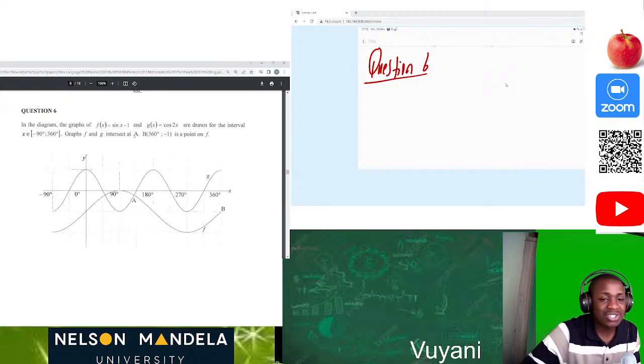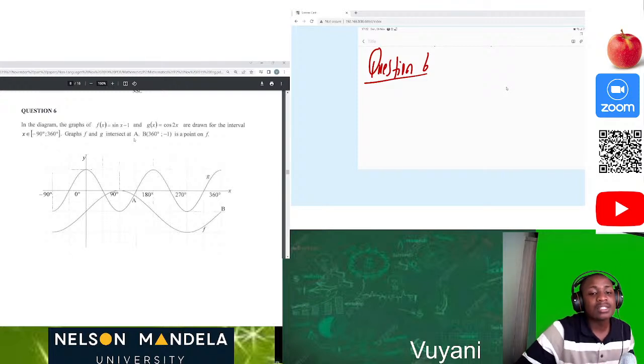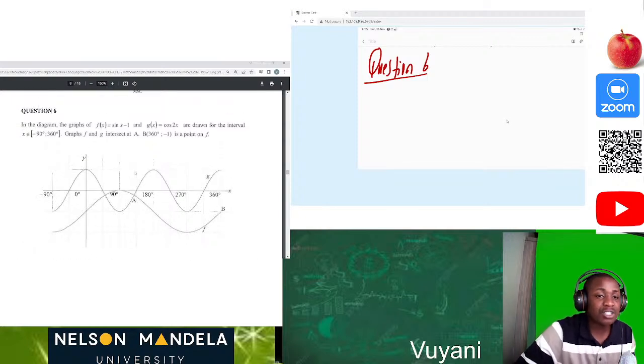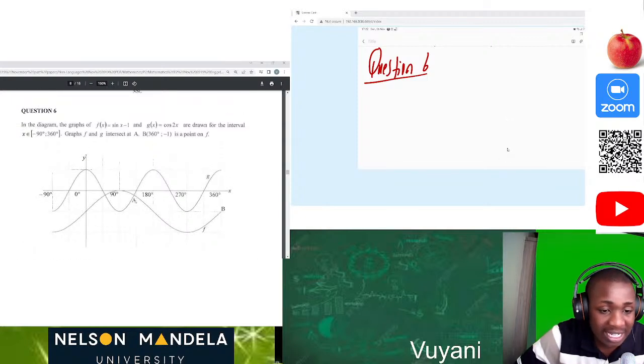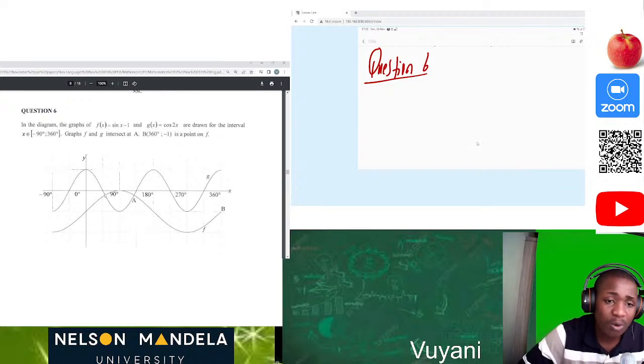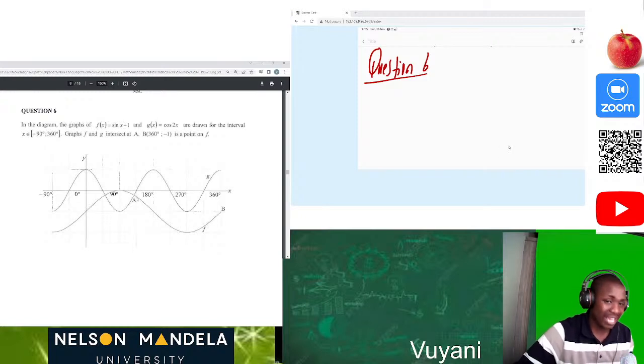Graphs f and g intersect at A, B. So they both intersect at point A. You can see on the graph here that both functions, f of x as well as g of x, intersect at the point A. They also intersect at a point before 90 degrees, but the one which they've highlighted for us is point A.